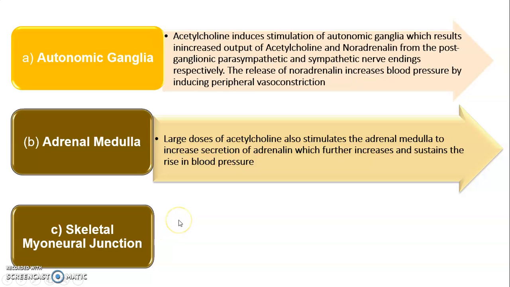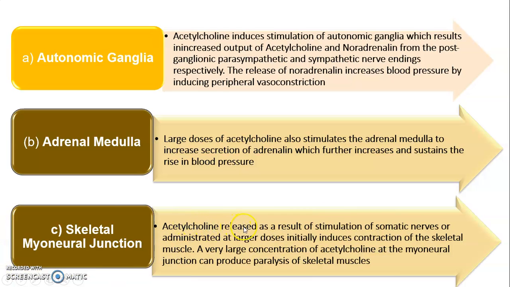Then skeletal myoneural junction. Acetylcholine released as a result of the stimulation of somatic nerves, or the administration of a large dose, initially induces the contraction of the skeletal muscle. Nicotinic action on the skeletal muscle: the skeletal muscles are contracted. A very large concentration of acetylcholine at the myoneural junction can produce paralysis of the skeletal muscles. To produce the paralysis, a very large concentration of ACH is needed.